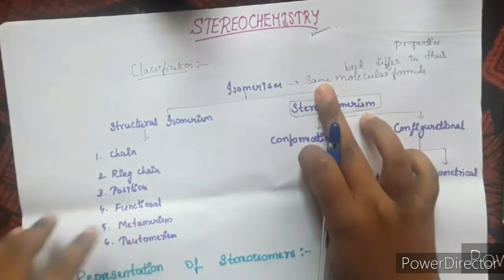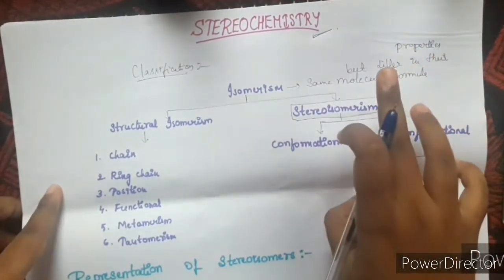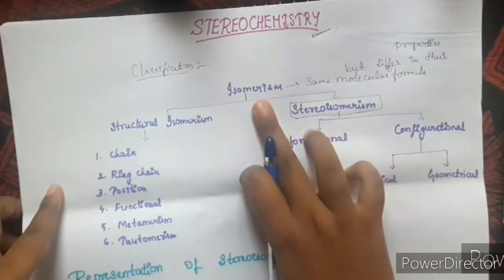Compounds having same molecular formula but differ in their properties are known as isomers. The phenomenon of this system is called as isomerism.